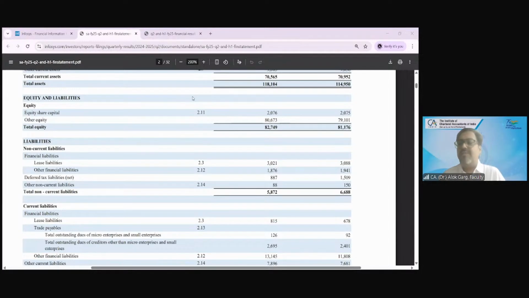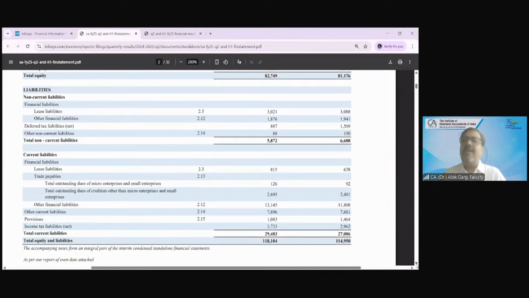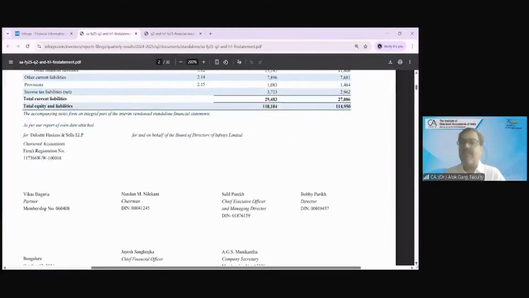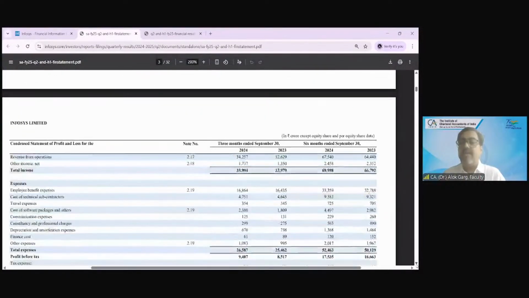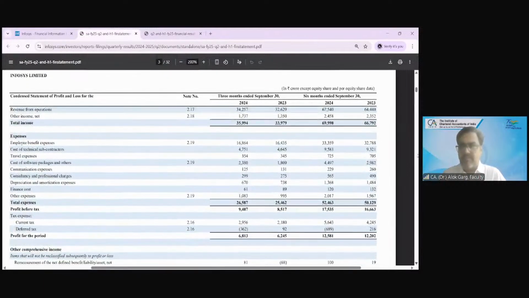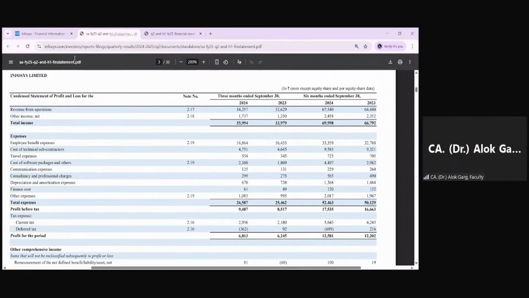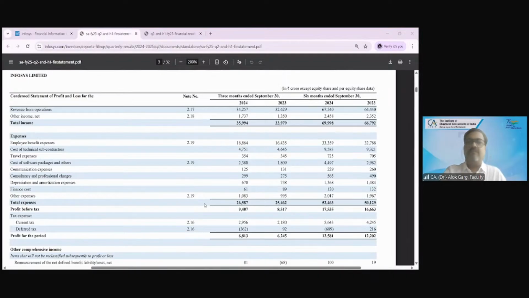Okay. Now let's go to the P&L. Now tell me, P&L इसमें कौन से पीरियड का बनेगा? करंट ईयर क्या होगा? करंट पीरियड क्या होगा P&L का? What is current period? September 24. Sir, current period is 1st July 2024 to 30th September 2024. That is the second quarter. Then also they will give from 1st April 2024 to 30th September 2024.